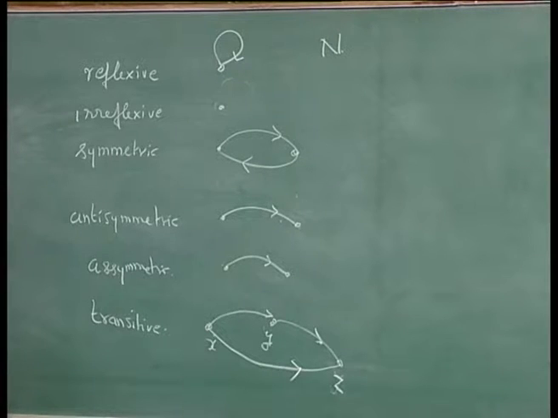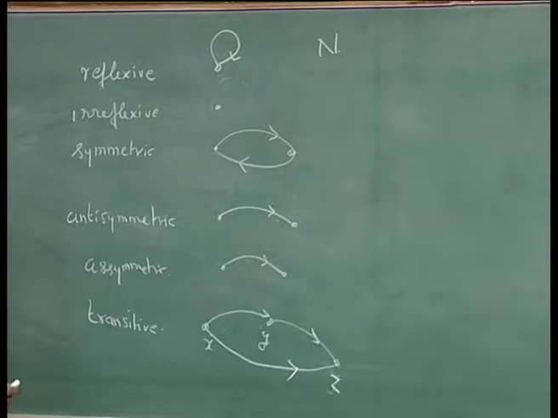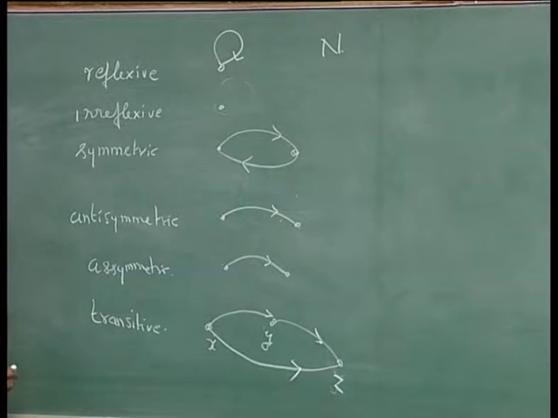And the less than relation, that is not a symmetric relation. A less than B means B will not be less than A. So, that is not an example of a symmetric relation. But since A less than B means B will not be less than A, it is an example of an antisymmetric relation.